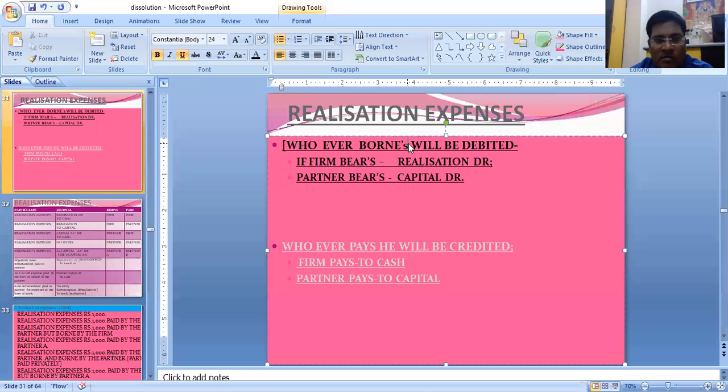If the firm bears, then realization will be debit. If the partner bears, capital will be debit.